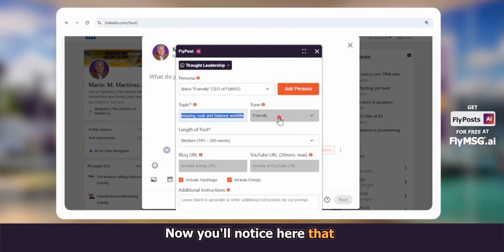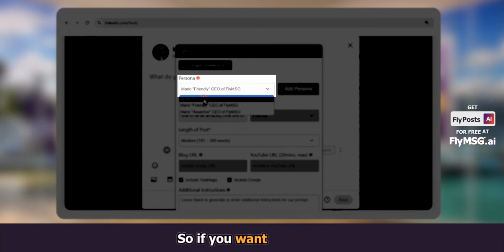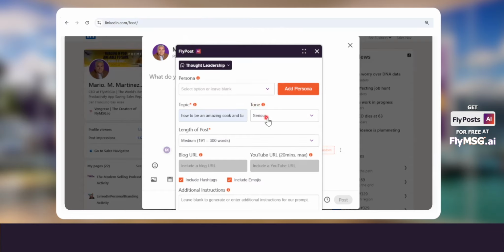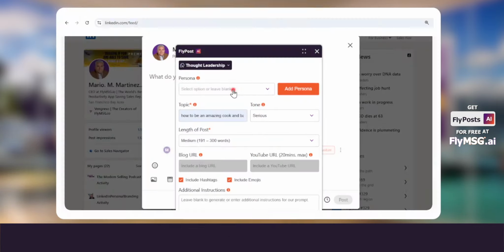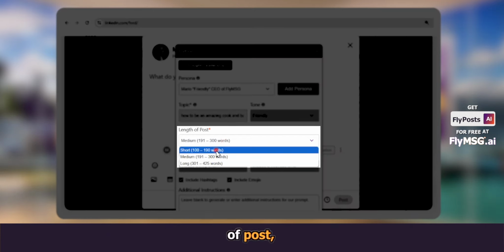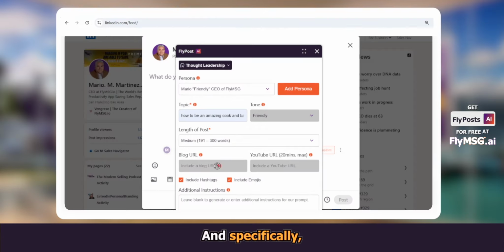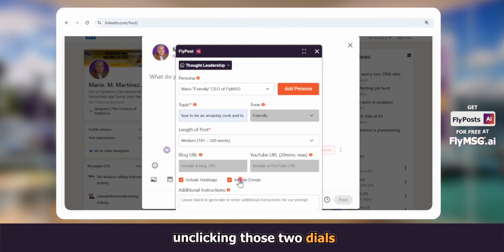Now you'll notice here that my tone is grayed out. Why? Well, that's because by default, a persona has a tone. So if you want to change this to a generic writing style and change your tone, you can certainly do that by removing your persona. With that in mind, you can choose the length of post, short, medium, or long, and specifically, you can exclude hashtags and emojis by simply unclicking those two dials there.